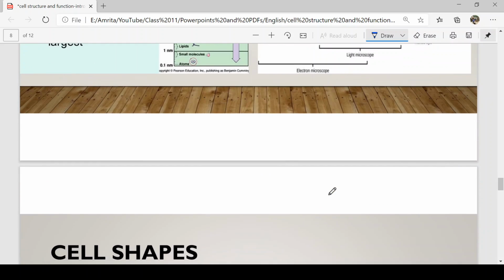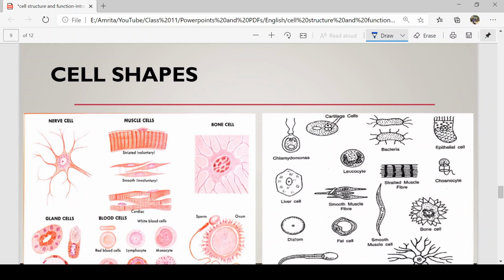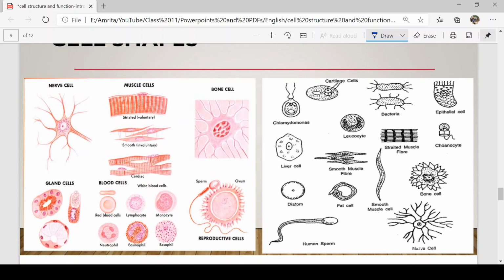Hope this is clear. Now coming to the cell shapes, there are different types of cells. When you talk about the shape, if you've seen an onion cell and a cheek cell, there is so much variation. Onion cells look rectangular in shape, but if you take a scraping of your inner cheek, stain it and observe it under a microscope, they look circular. There is so much variation, so much disparity in nature.